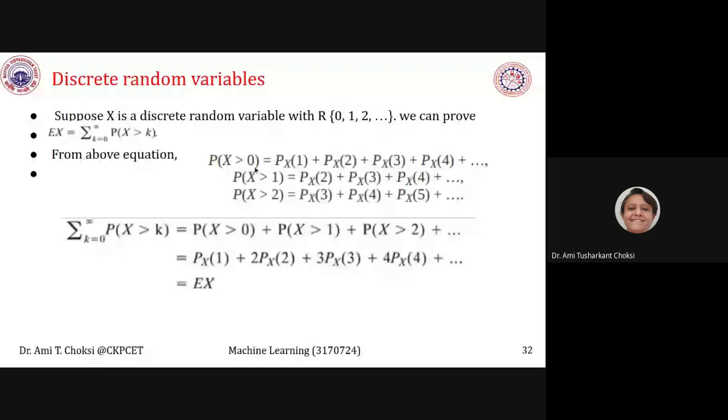Okay, from the above equation, what we can say is P of x greater than 0. So that is equal to Px of 1, 2, 3, 4, and so on. P of x greater than 1, that is equal to Px of 2, 3, 4. That way, P of x greater than 2, that is equal to Px of 3 plus 4 plus 5, that way, isn't it?